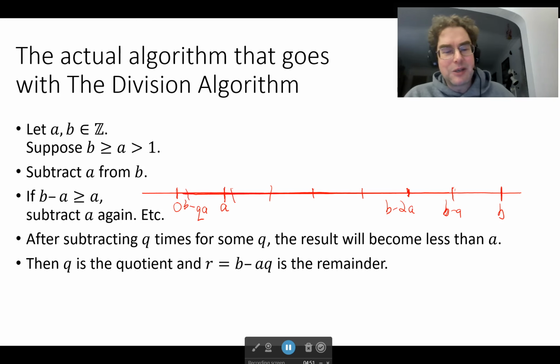So b minus qa, or b minus aq, turns out to be our remainder. And q is the quotient. q is the number of times we had to subtract.